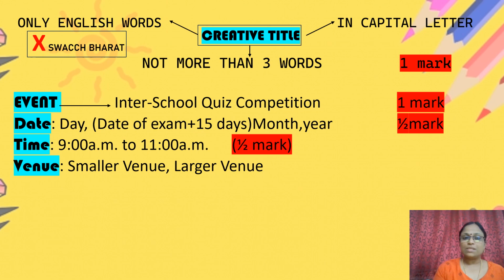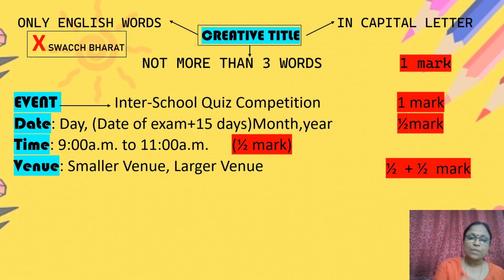After that, venue. Venue means where the competition will be held. Here also you have to follow the format. First the smaller venue, then you should write the larger venue. The smaller venue is where the competition is held, that will be the auditorium or ground of the school, in the school premises. Sometimes the competition will be held in the auditorium. If it is related to sports, annual day, football or basketball, that will be the ground. Then the larger venue is the name of your school. If you change it, for example, if you write the larger venue first, the name of the school, then the auditorium or the ground, you will not get 1 mark, you will get a half mark only.